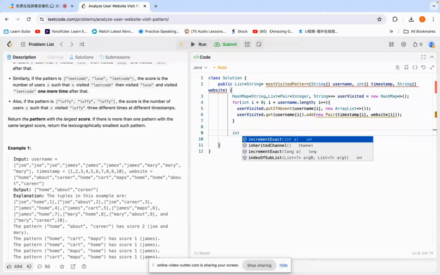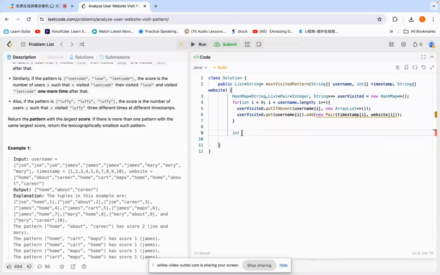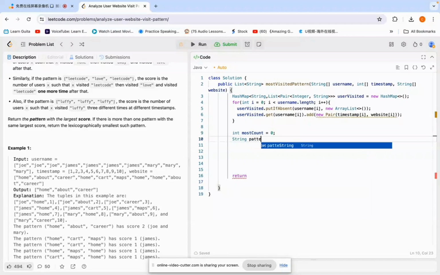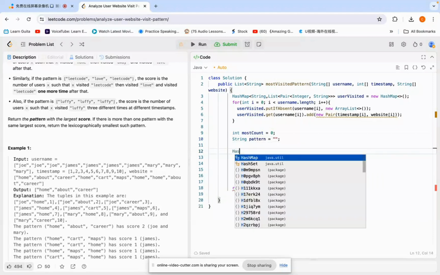Now the next step we need to count the frequency. So you can use here, or I would say using the most count. In the final, we just return the most count. Oh, it's not the most count because we need to return a list. Okay, so I will do this one later. So we have the string, because we need to know the pattern, so maybe I'll call it pattern. Okay. Now the hash map.